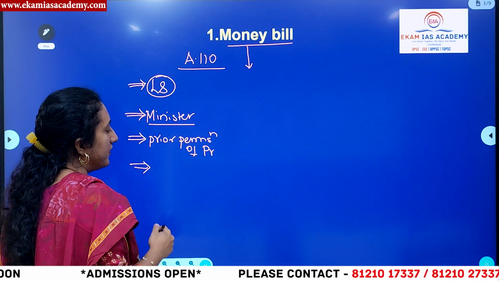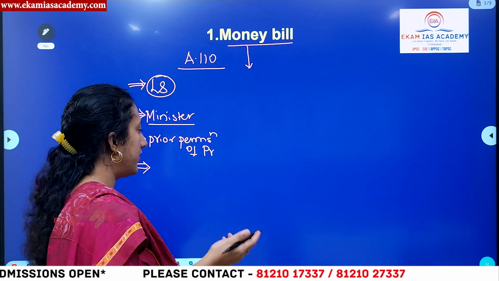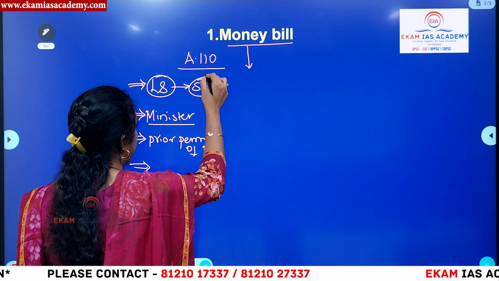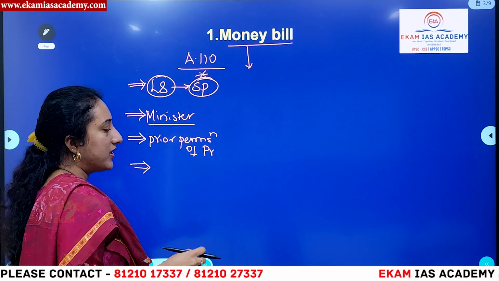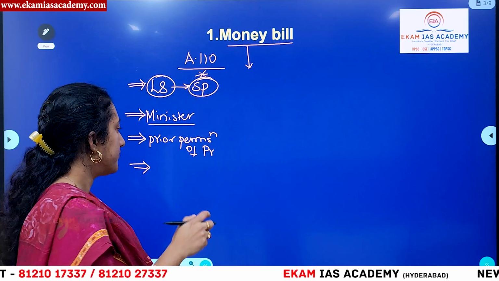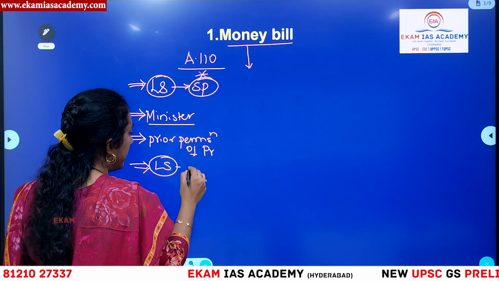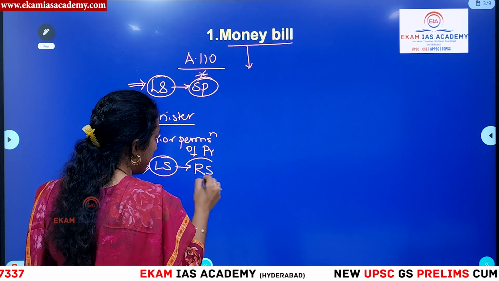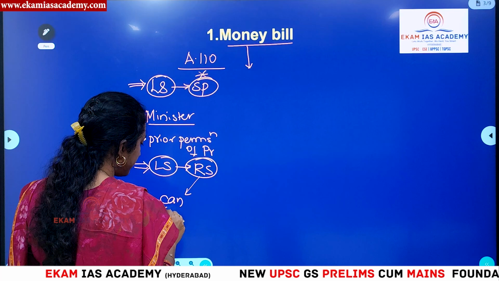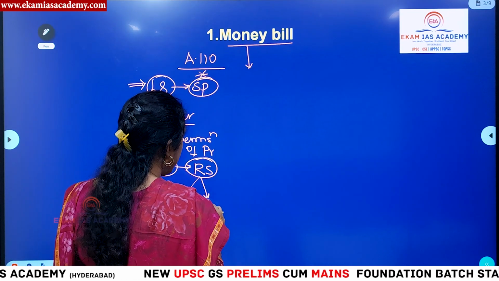Once it is introduced and passed in the Lok Sabha, before that the certification of the Speaker is also important. It is the Speaker of Lok Sabha who will certify that it is a money bill. Then once it is approved by Lok Sabha and transferred for Rajya Sabha's approval, Rajya Sabha can recommend some amendments, or it can simply give assent.